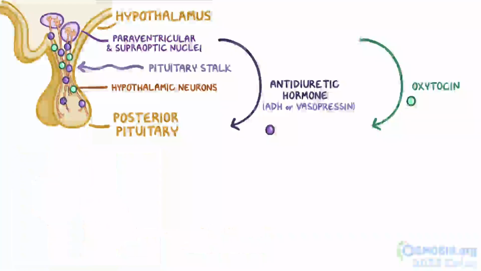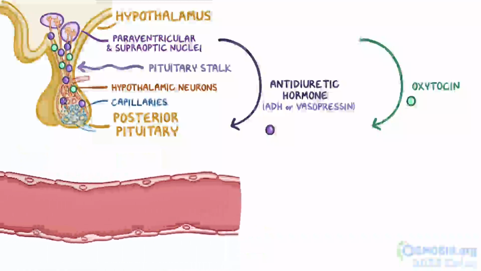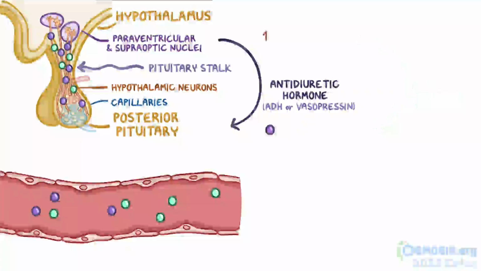When the time is right, the axons release ADH or oxytocin into the posterior pituitary capillaries, and from there into the systemic circulation. For ADH, the signal is either a high blood osmolarity or a low blood volume.